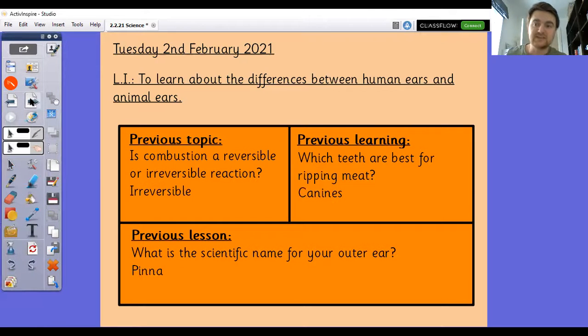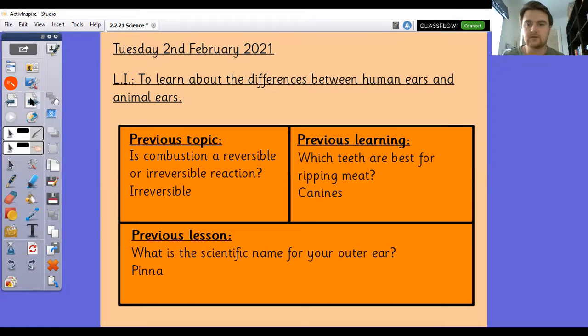Okay, so combustion is an irreversible reaction. We know that fire gives off heat, which can make things melt, which isn't always irreversible. However, combustion itself, when something sets alight, needs to use up fuel to do that, which means that it is irreversible because that fuel gets used up. If you think of a match, for example, when you light a match, the combustion there means that you lose that. You can't do it again. You can't get the match back to as it was.